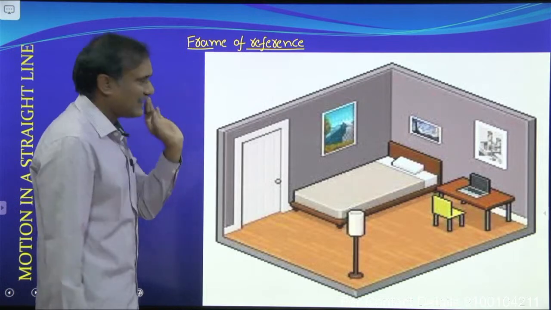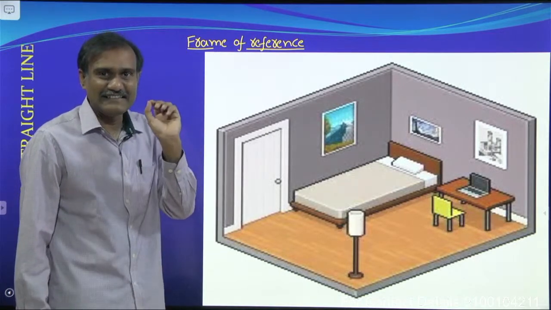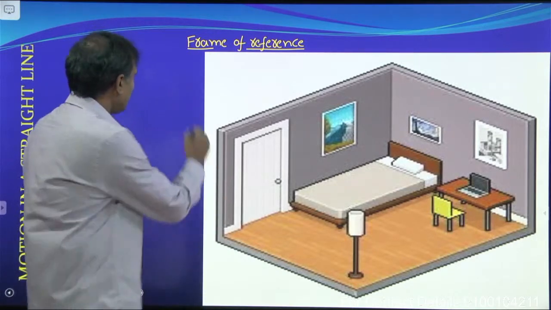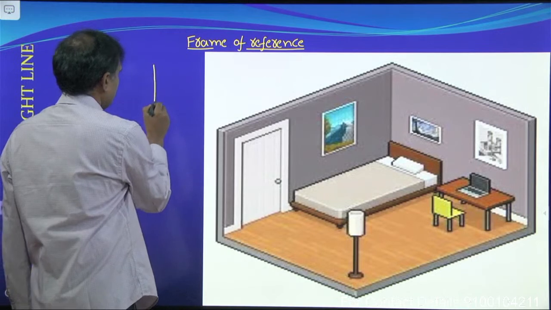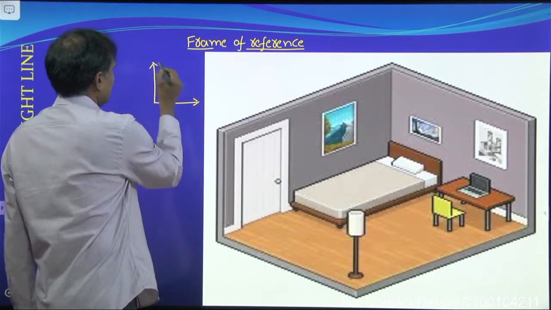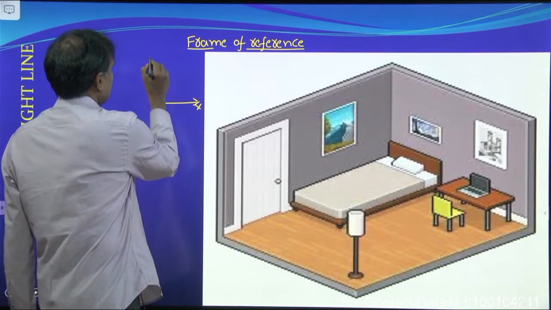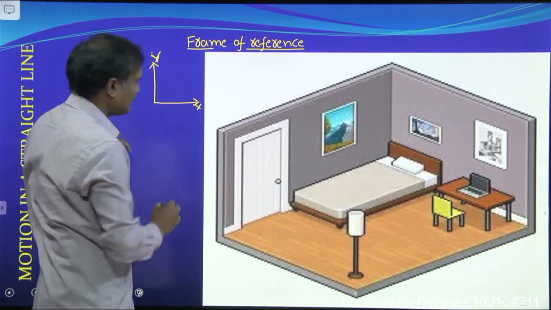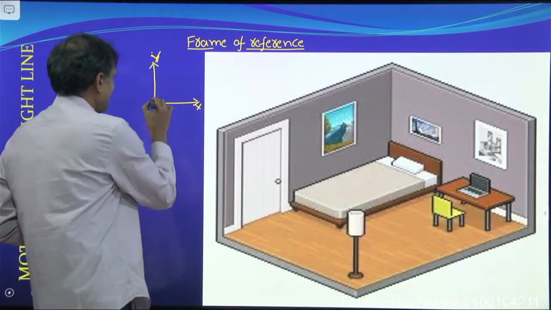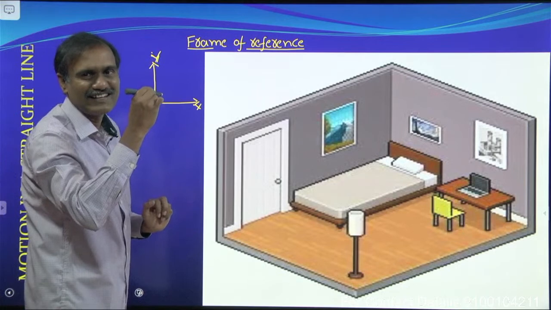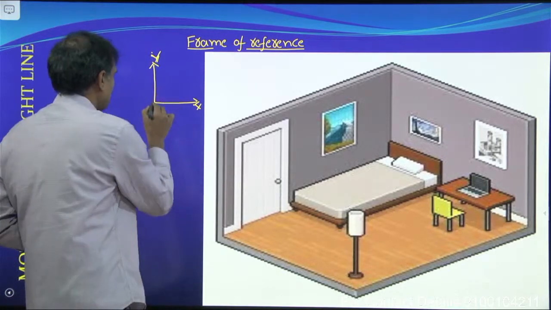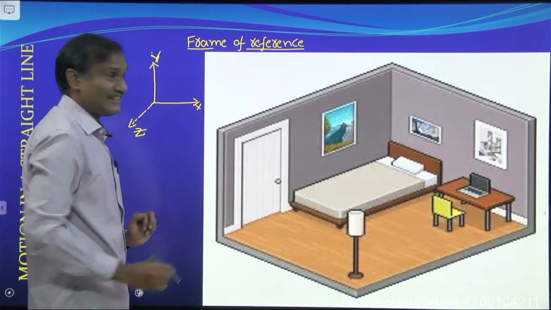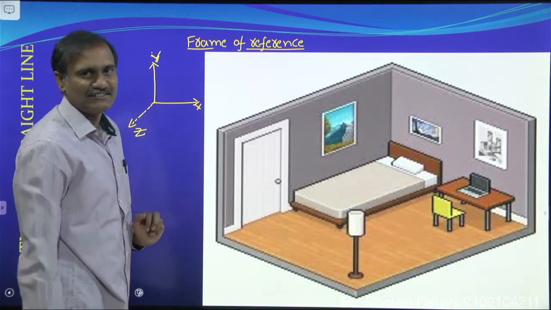This frame of reference, nothing but it consists of a three-dimensional coordinate system. That is, this is x-axis, y-axis, and z-axis. Okay, it is not possible to draw that z-axis in this manner, so I want to indicate it in this manner. This is z-axis.